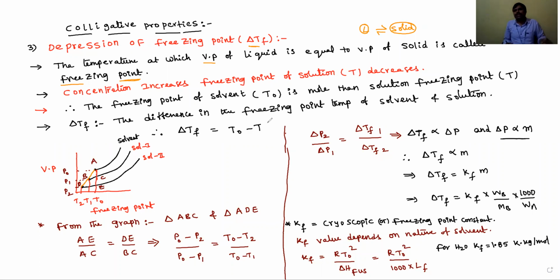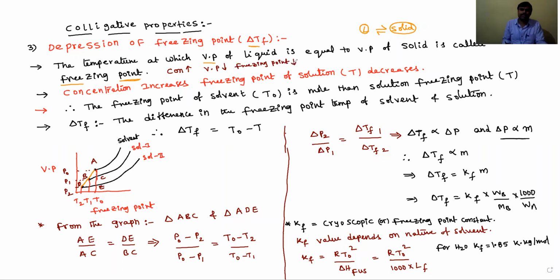Generally, as the concentration of the solution increases, the vapor pressure of the solution decreases, and the freezing point temperature also decreases.